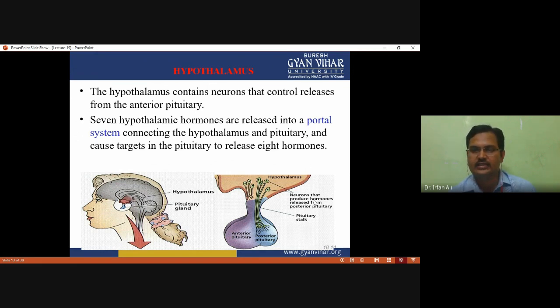Neurons that produce hormones are released from the posterior pituitary. The hypothalamus contains neurons that control release from the anterior pituitary, and seven hypothalamic hormones are released into a portal system connecting the hypothalamus and pituitary gland, and cause a target in the pituitary to release a hormone. So the function of the hypothalamus is to control the release of pituitary hormones.